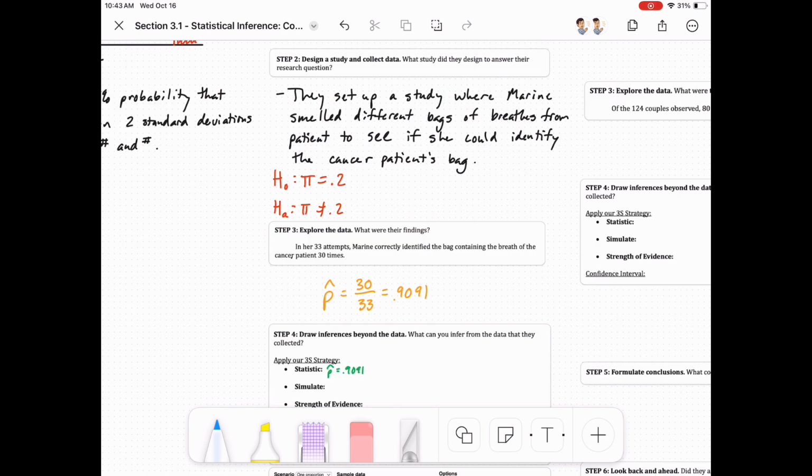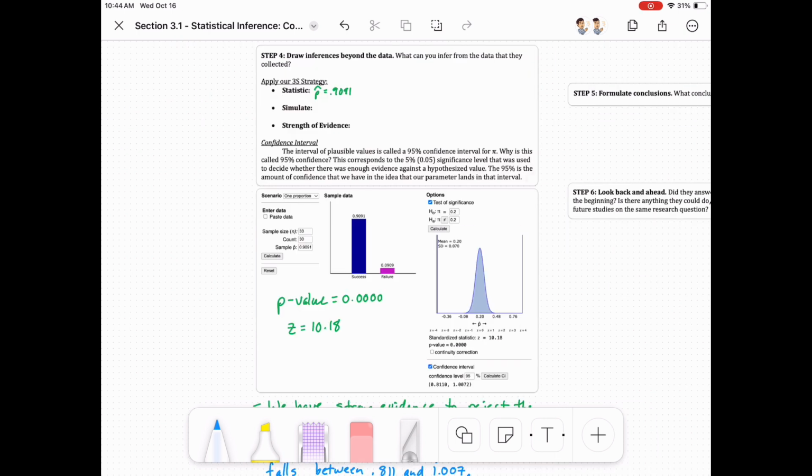Once they did their study, in her 33 attempts, she found the cancer patient's bag 30 times. So her statistic was 0.9091. Looking at our data and putting in the proper things, for our null and our alternative, not equal to, we found that our p-value is basically 0, and our z-score is 10.18, very high, very far away from what the middle would be, or what our 0.2 would be.